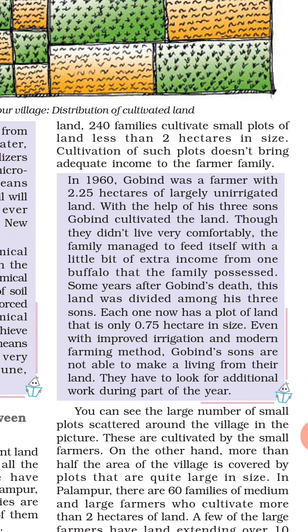it means 240 families cultivate small plots of land. Now, out of 450, these families do agriculture on small plots of land. It means the distribution of cultivated land is not proper in Palampur, not equal. Some are landless farmers, and some farmers have small plots, less than 2 hectares in size.